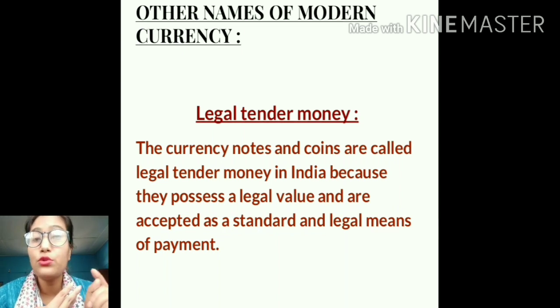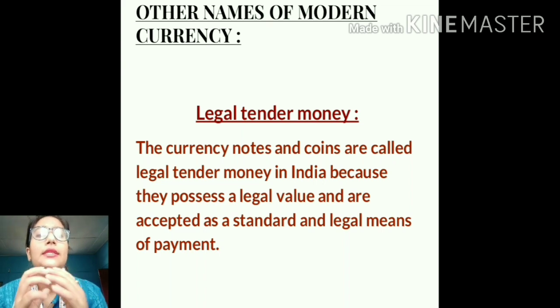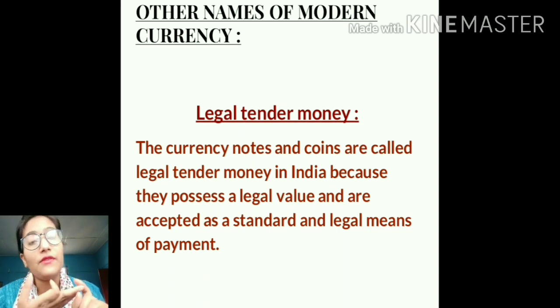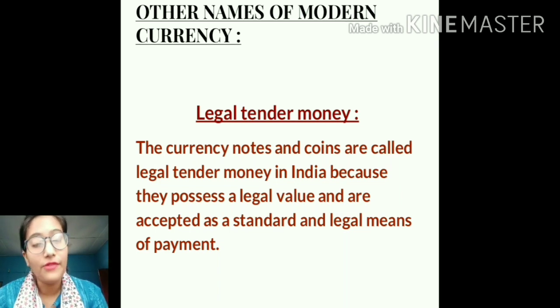The commercial banks are also supposed to keep a certain part of their deposits with RBI, right? Those things we will discuss later on if you study economics after your 10th. As of now, just know that high powered money constitutes all the money in the economy: money with the commercial banks, money with the RBI, as well as money with the general public. And it possesses a very high value because it is issued by the government.